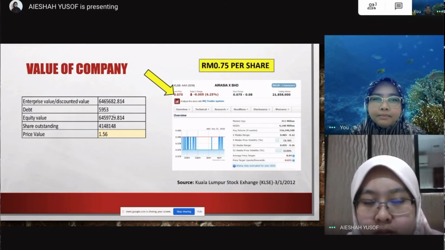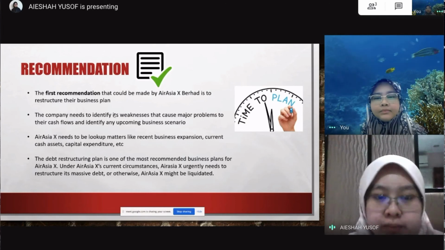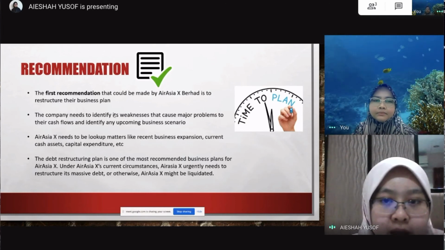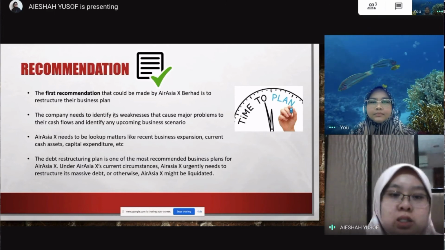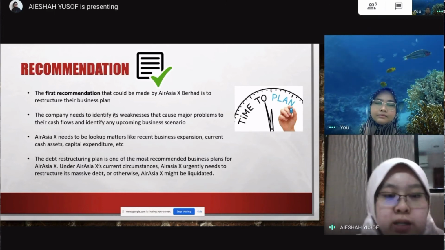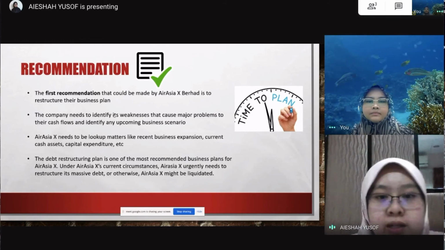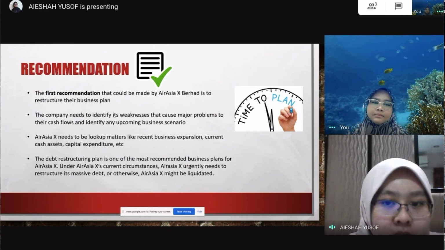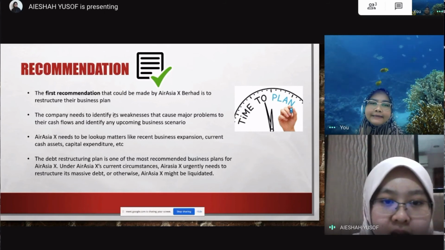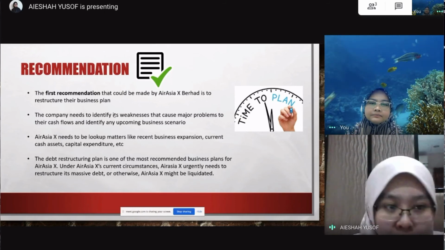Next, the recommendation. The first recommendation for AirAsia Berhad is to restructure their business plan. The company needs to identify its weaknesses that cause major problems to their cash flows and identify any upcoming business scenario.